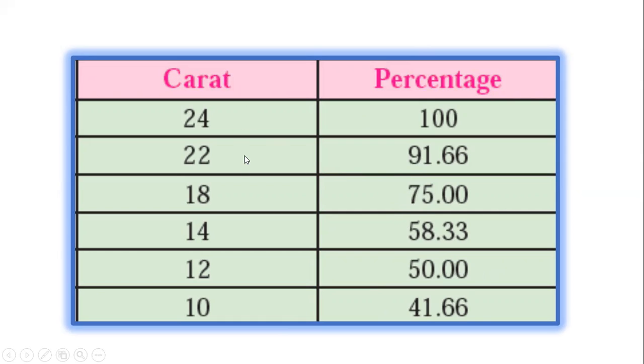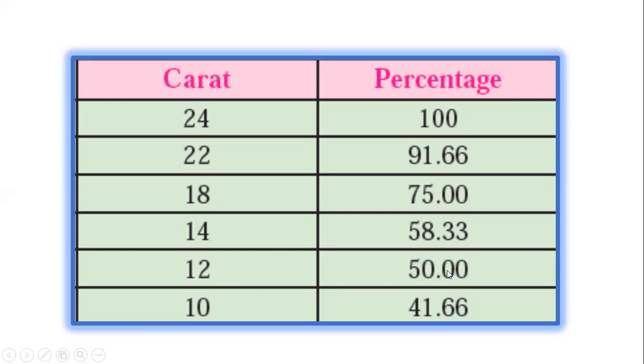So here 24 carat means 100% purity of gold. 22 carat means 91.66% purity of gold. 18 carat means 75.00% purity of gold. Then 14 carat shows 58.33 percent purity of gold. Okay.